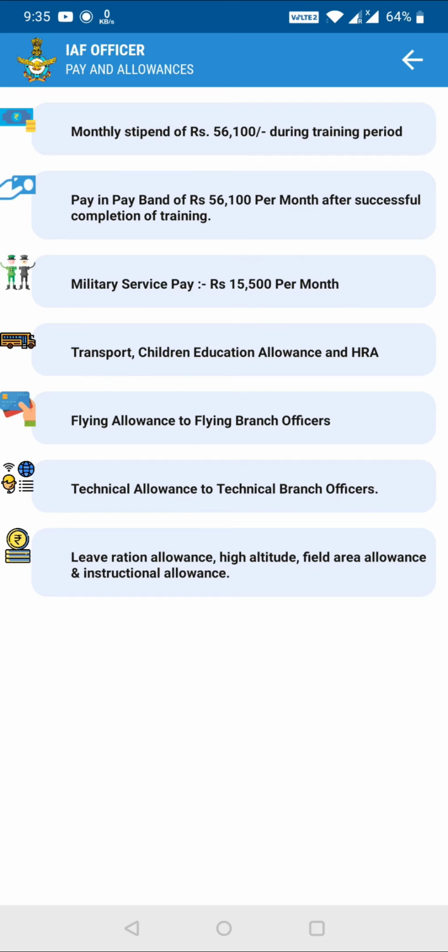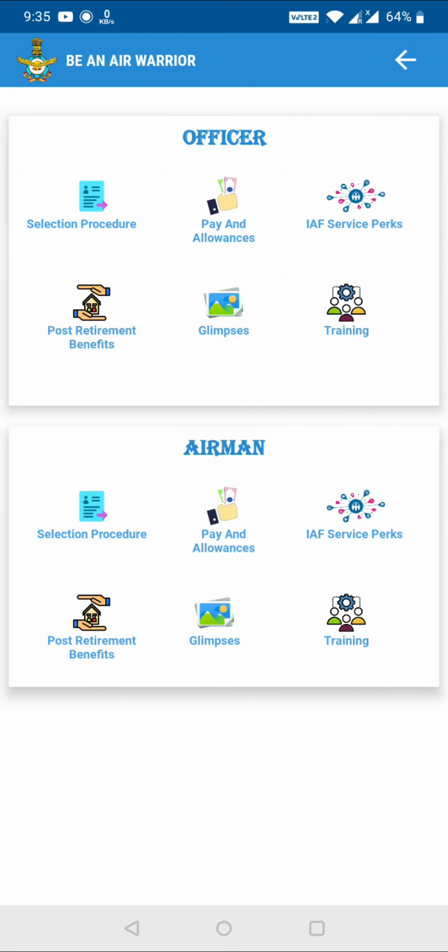Then apart from that you will be getting transport, children allowances and other HRA, then flying allowance to flying branch officers, technical allowances to technical branch officers, and then leave ration allowances, high altitude allowances, instruction allowances. If you are an instructor you get different allowances. So in the Air Force and in the defense forces you get different allowances if you are doing a specific job. If you are a flying branch officer you will be getting a flying allowance equivalent to 25,000 per month. So that is how you get the things, and pay and allowances is covered.